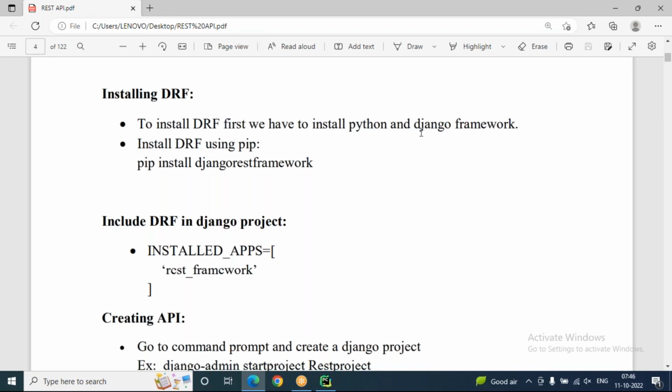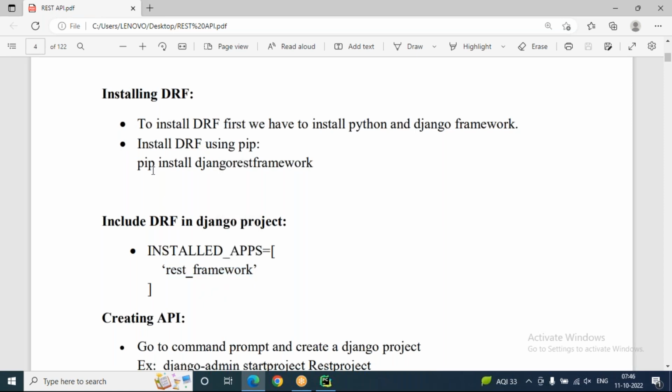First, we have to install Python and Django. It is compulsory, because already Python is there in my computer, Django also there. Install DRF using pip. Go to terminal and type pip space install space djangorestframework. This is compulsory. After that, include rest_framework under INSTALLED_APPS of your settings.py. This is a must-have. So rest_framework you have to include. Then only the Django server can recognize you are working with APIs, the REST API framework.